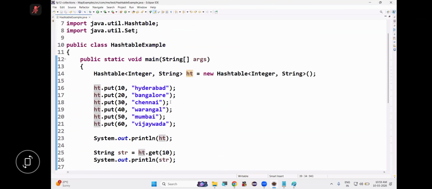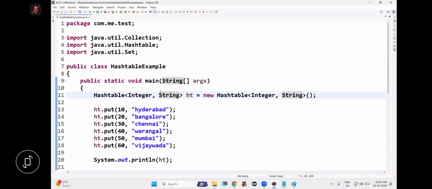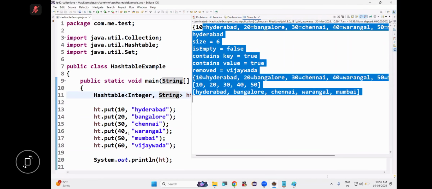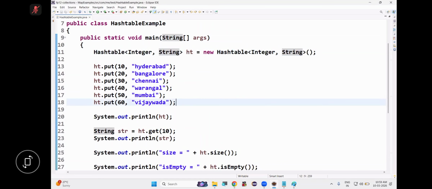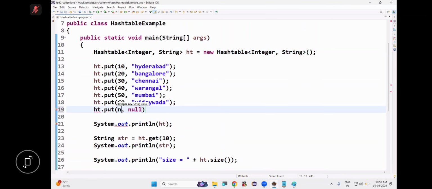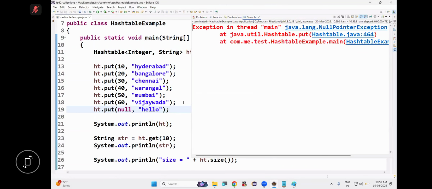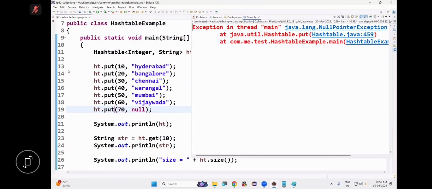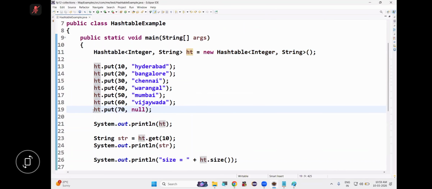This is clear? Everyone, see, I'm running this. So all output we got or not? One of the differences is whether null is allowed as a key or value here. So null key is allowed or not allowed? Not allowed. NullPointerException. Now null values allowed or not allowed? Null values also not allowed. See, we will get NullPointerException. Is this clear? Except these differences, both are the same.